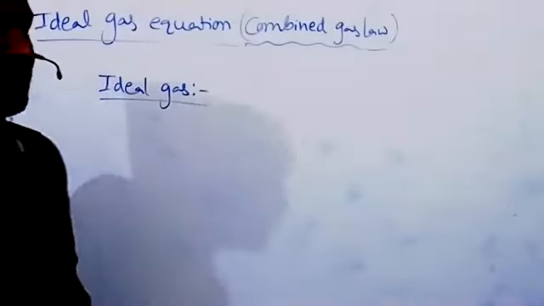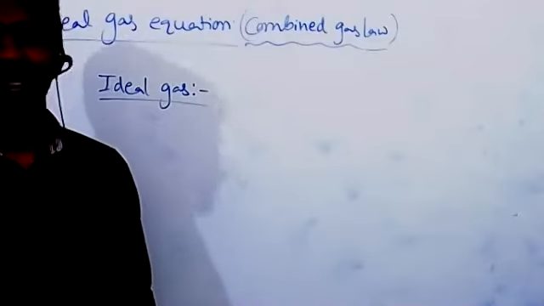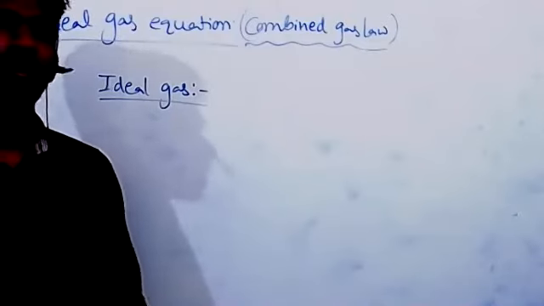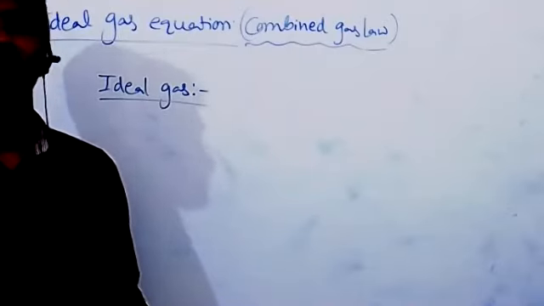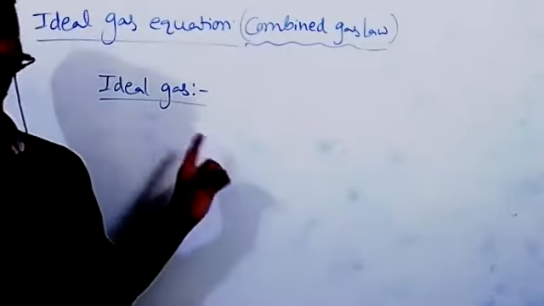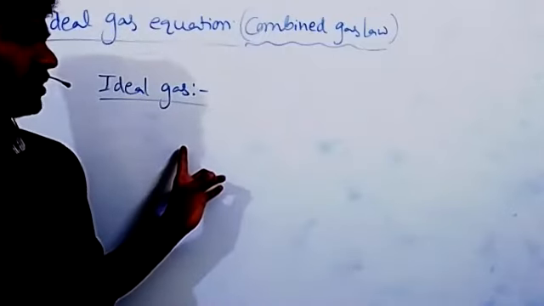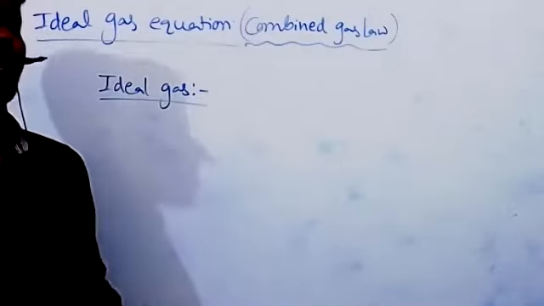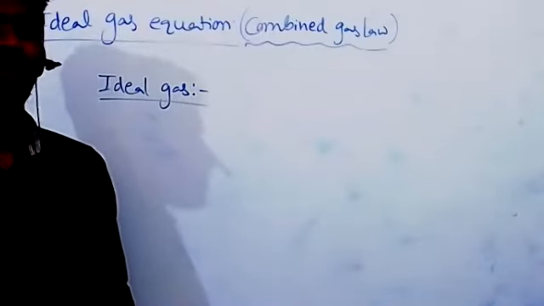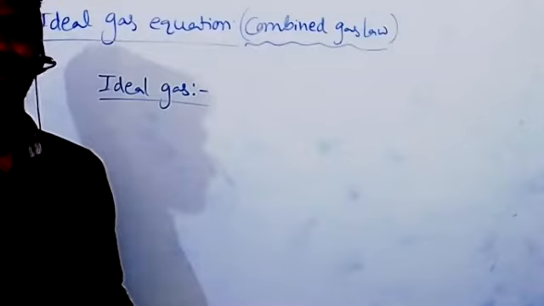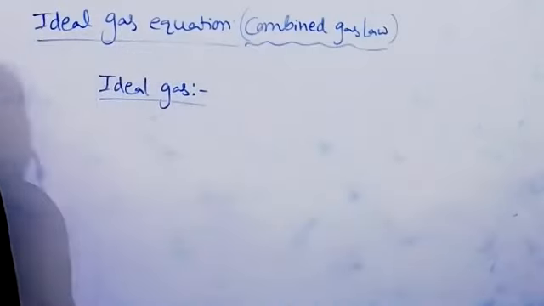Gases which obey all gas laws. Earlier we studied Boyle's law, Charles law, and Avogadro's law. These gases which obey all gas laws over the entire range of temperature and pressure are called ideal gases. So this is just an imaginary concept, assumption only. No gas follows ideal gas, but at particular conditions only this behavior we are observing, those gases we are calling real gases. So listen once again, what are ideal gases? Gases which obey all gas laws over the entire range of temperature and pressure are called ideal gases.